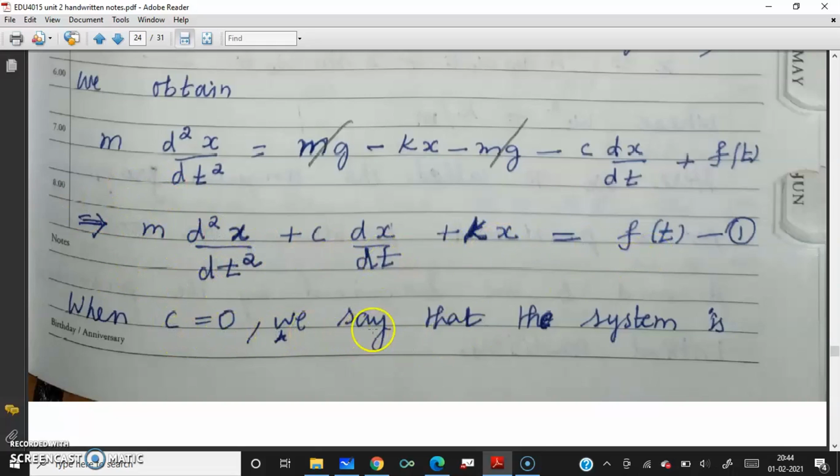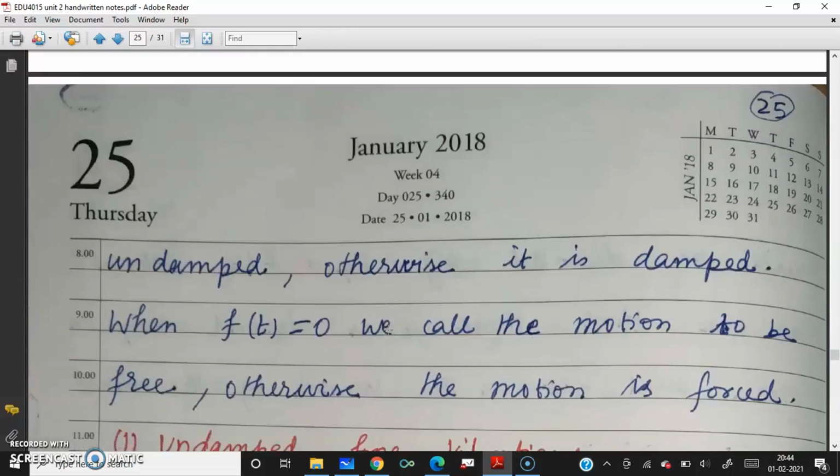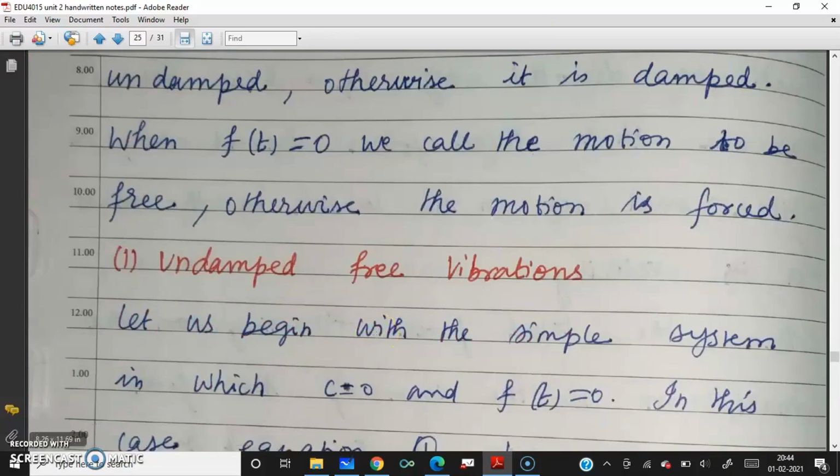When c is 0, we say that the system is undamped; otherwise, if c is not 0, it is damped. Damping is nothing but the frictional force. When there is absolutely zero friction, it is undamped. When f of t equals 0, we call the motion free, meaning it keeps on moving with no external force acting. Otherwise, the motion is forced, as some force is acting on the spring.